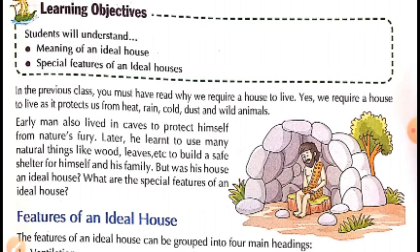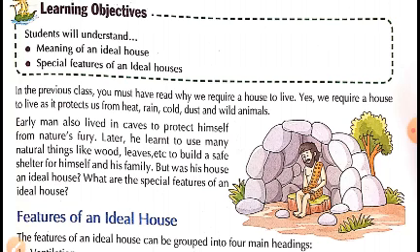Children, what is a house? As we studied in the chapter, a house is one of the basic needs without which we cannot live. A house is a place where we live.